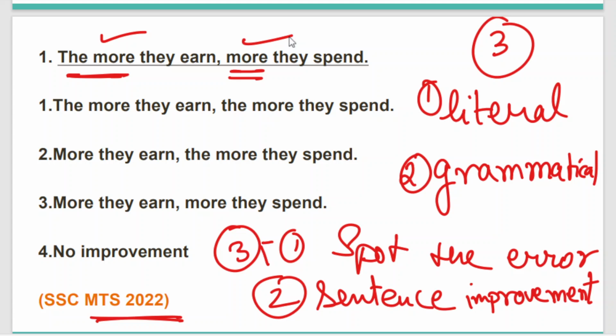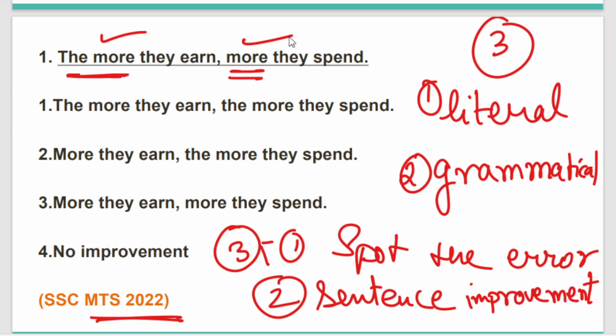According to the rules of the definite article, whenever we are using any particular comparative word for the same noun, we can use the article once. But when we are using it for two different nouns, then we have to write the article twice. I know you're getting a little confused.